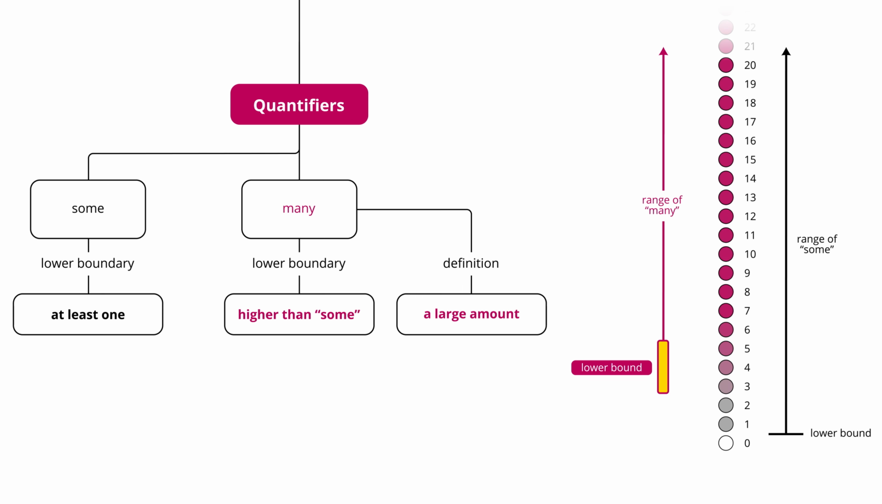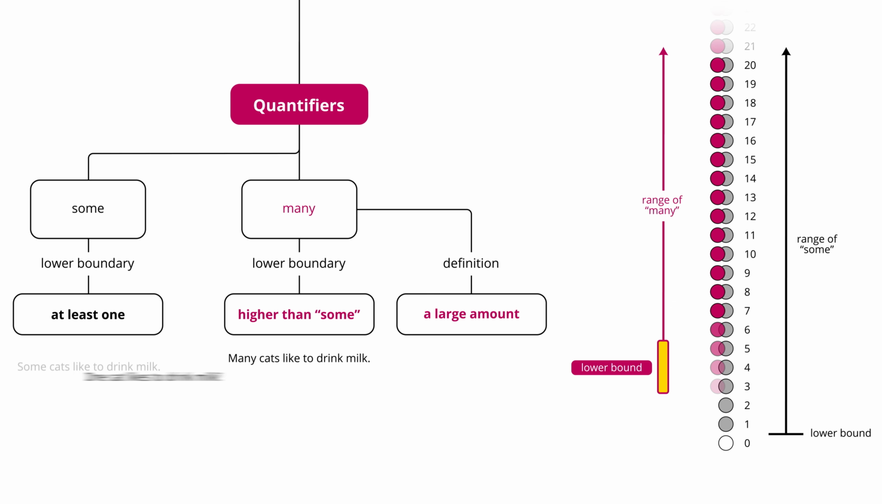Because if you think about it, if I say many cats like to drink milk, you can't tell me it's just one cat that likes to drink milk. That's not enough, right? Whereas if it's just one cat that likes to drink milk, then that is enough for some. Some cats like to drink milk. If there's at least one, that's fine. What that means is that this lower boundary for many is higher than the lower boundary for some. How much higher? I don't know.